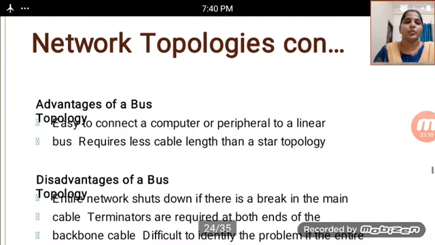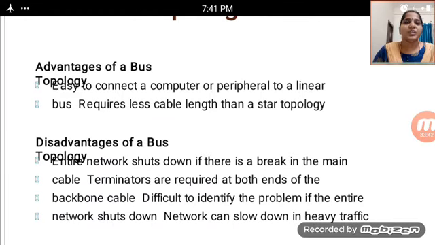The advantages of a bus topology: it is easy to connect a computer or peripheral to a linear bus, and it requires less cable length than a star topology.